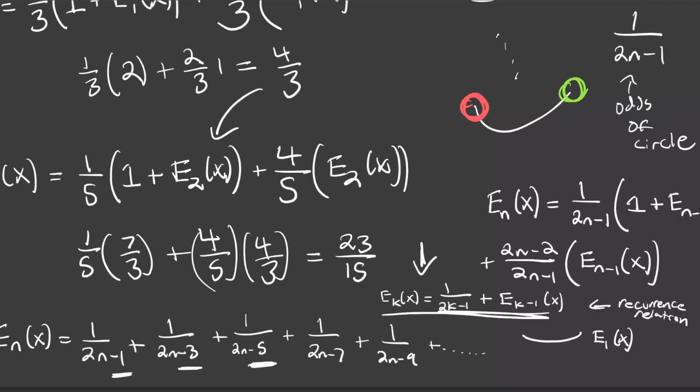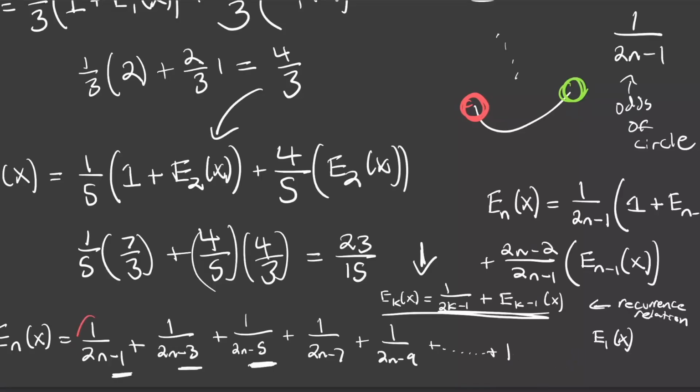Now if we plug 1 in for k into our nifty little recurrence equation over here, we're just going to get 1 on 2 times 1 minus 1, also known as 1 on the bottom. So this whole term right here is going to be 1, and then plus e sub 0 of x. This is obviously just going to be equal to 0. So we found our final term of 1.